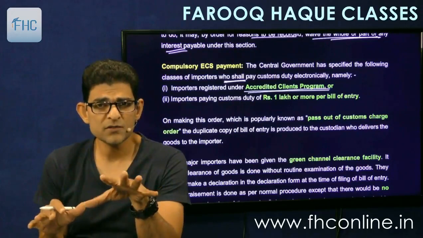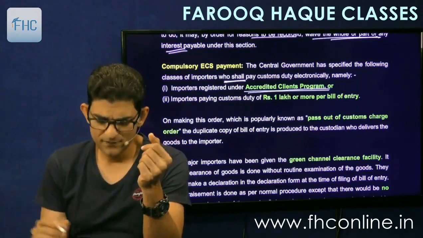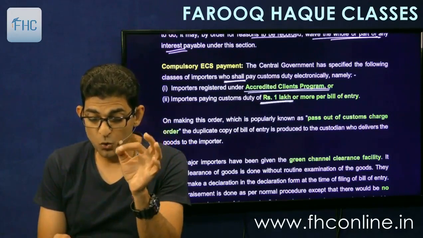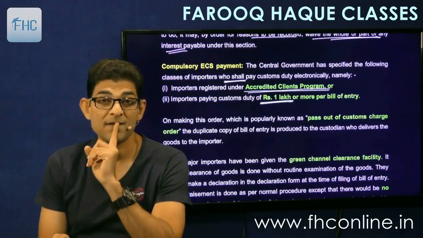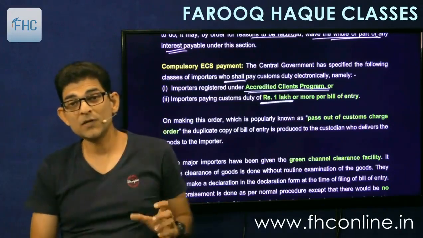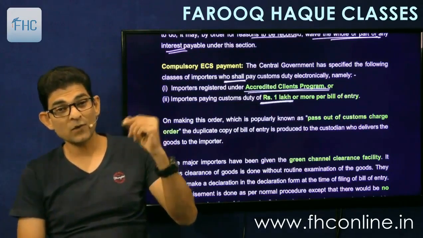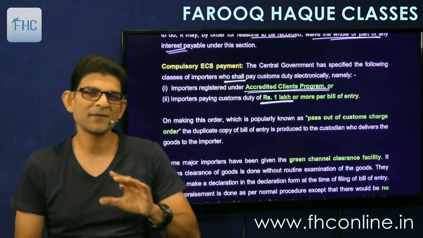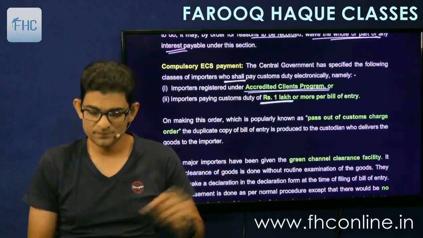Or even if you are not registered there, if you are a one-off importer, then if the duty is rupees 1 lakh or more per bill of entry, means if you have filed a bill of entry and the duty comes to 1.2 lakhs, you have to pay it electronically. And if the duty is only 26,000, you could have deposited cash.